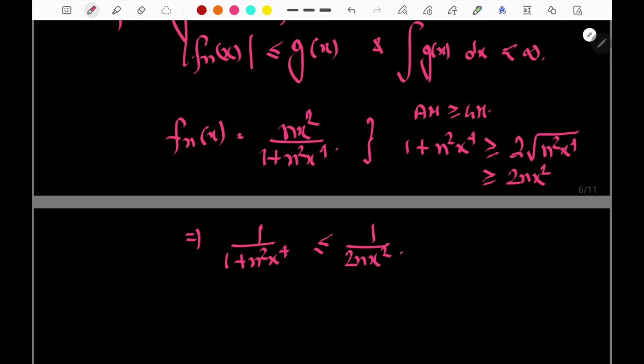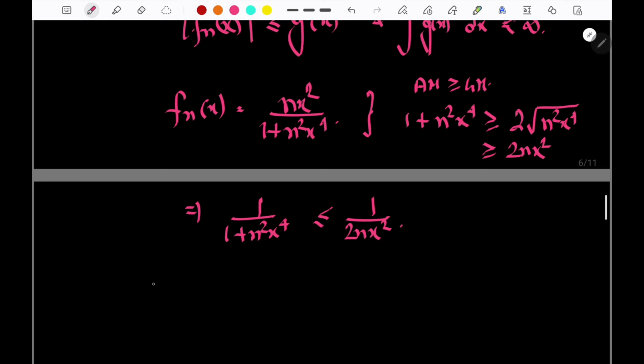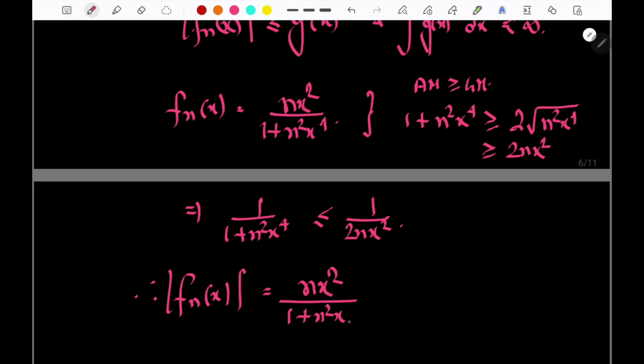Therefore the mod of fn x, which is nx square by 1 plus n square x to the power 4, is always less than or equal to nx square divided by 2n x square, which is equal to 1 by 2.